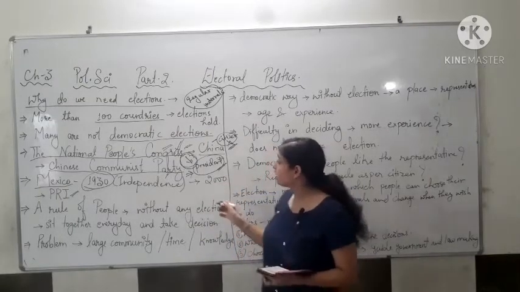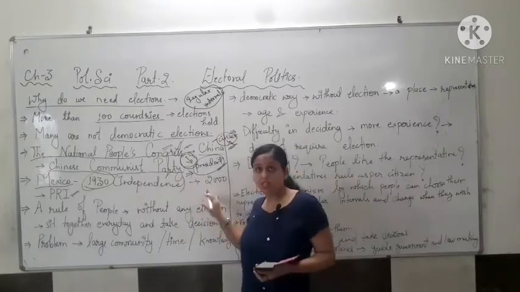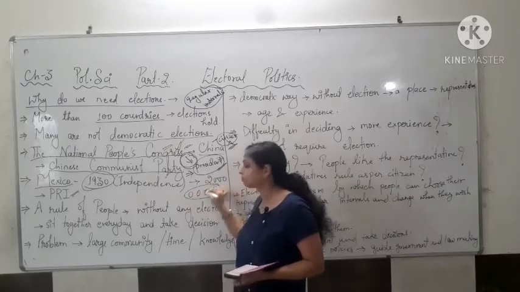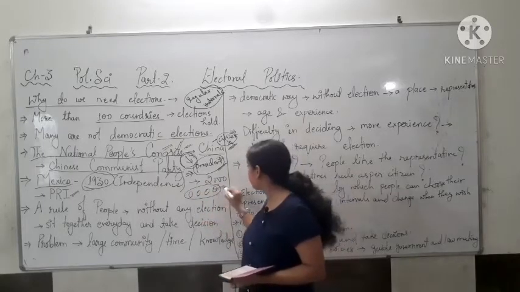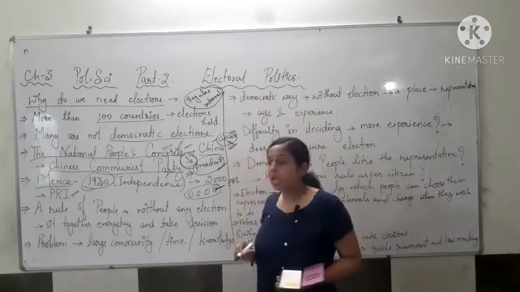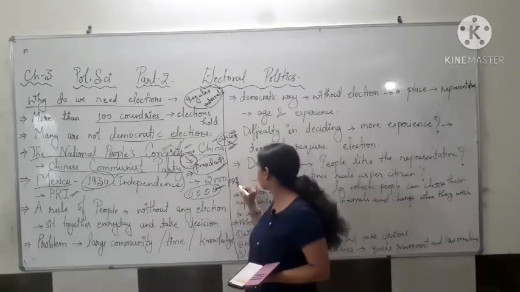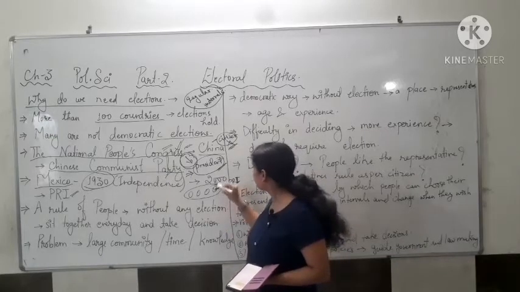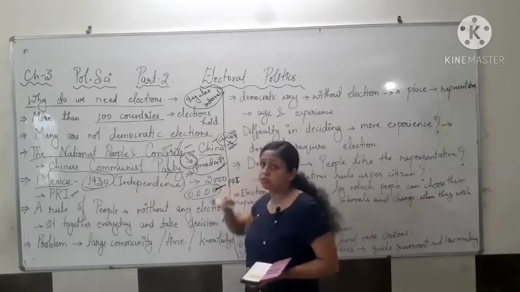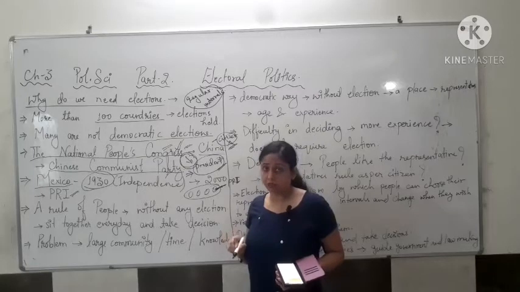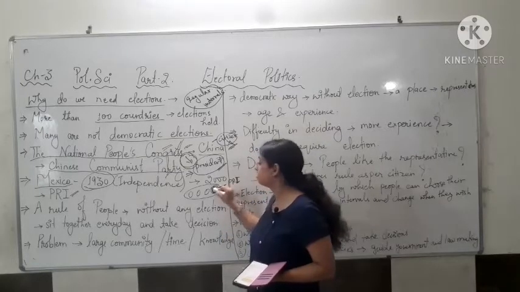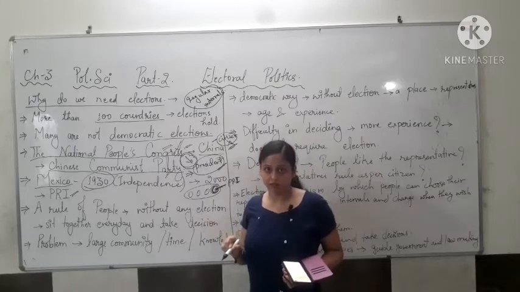There were different parties, but PRI won. When this party won again, twice or thrice, this party got the full power.